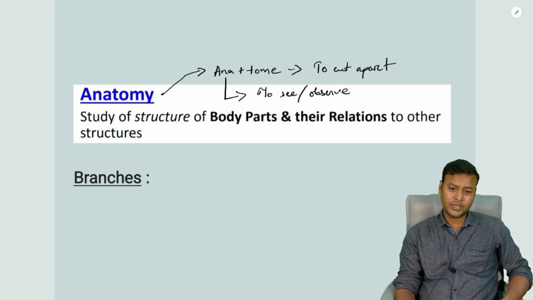So we cut open the human cadaveric bodies and then we see inside to have knowledge about the different structures. Anatomy has a large number of subdivisions.